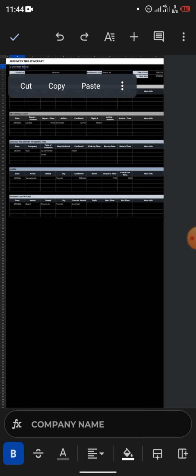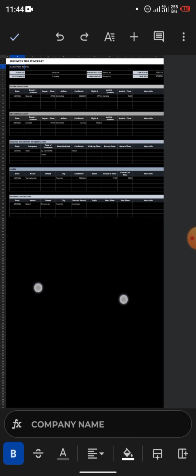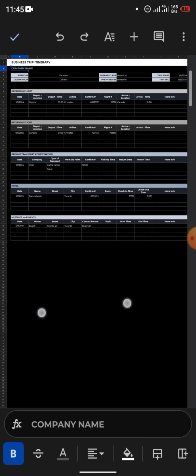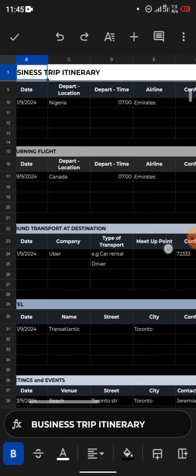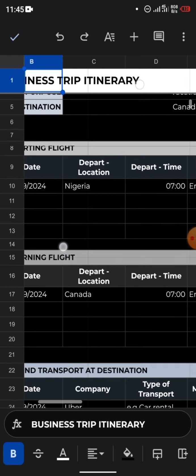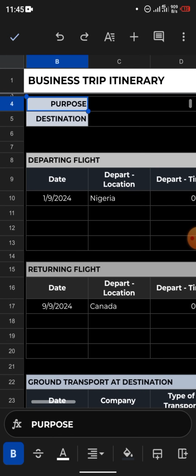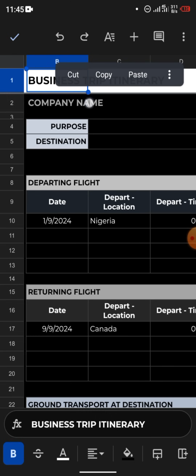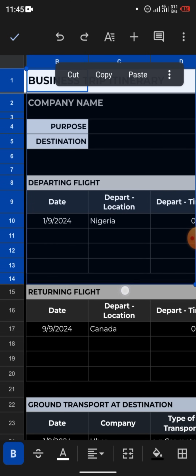Let me zoom it out a bit so it will be easier to work with. Tap on the B1 and you see that dot. See these dots. You tap on the dot, hold it, and drag it.